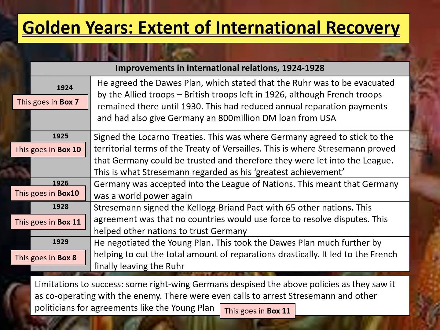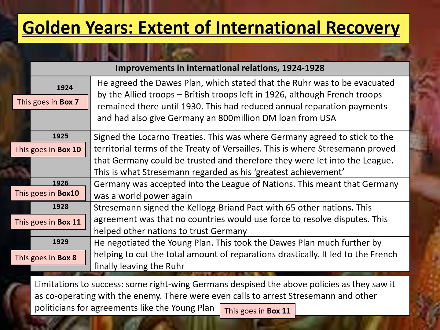by the Allied troops. So British troops left in 1926. The French troops did remain there until 1930, but I suppose it does mean that more Allied troops are leaving the Ruhr, and it did begin to stabilise relations with the Allies, especially because reparations were able to be paid again after the loan from the Dawes Plan as well. So the Dawes Plan was really significant in definitely improving international recovery as well as economic recovery.